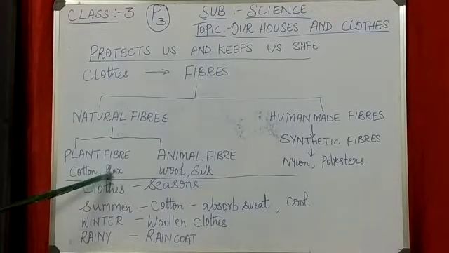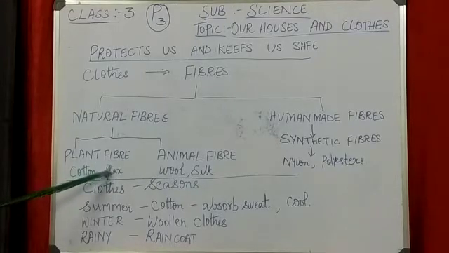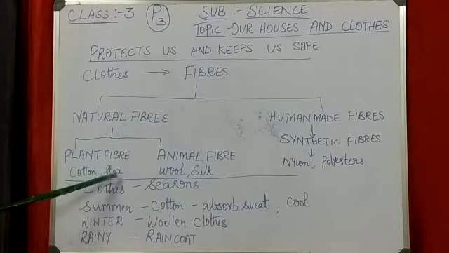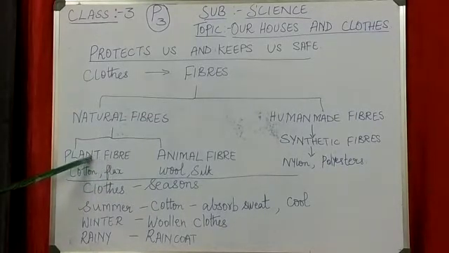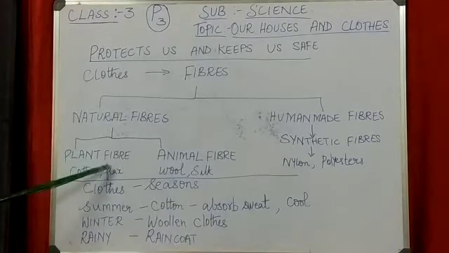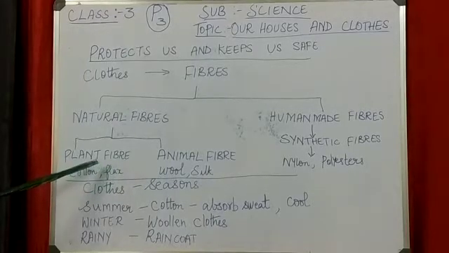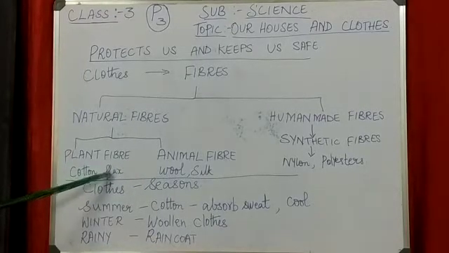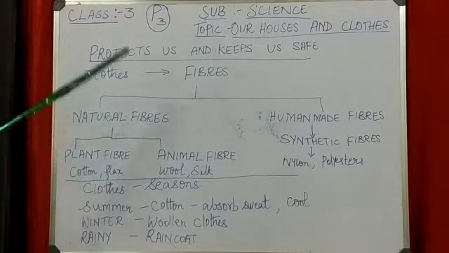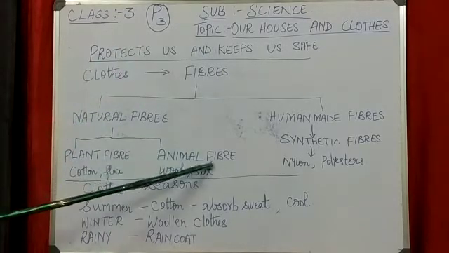From the stem of the flax plant we make flax, so flax is also obtained from the plant. And one more example, jute. From the stem of the jute we make bags. Jute bags are very easily available. Then we will see animal fiber.